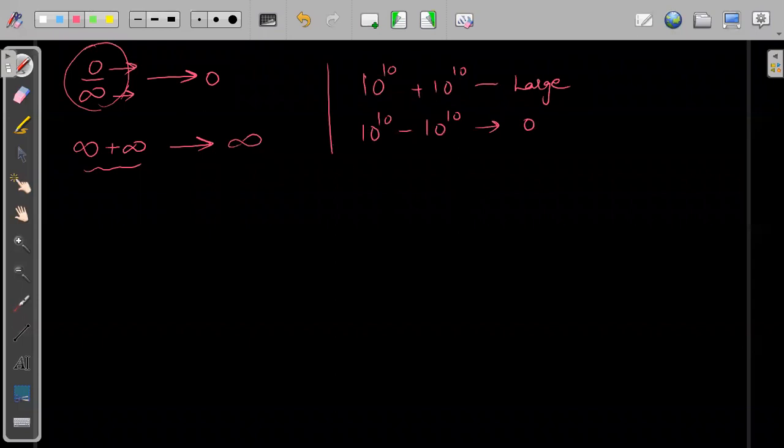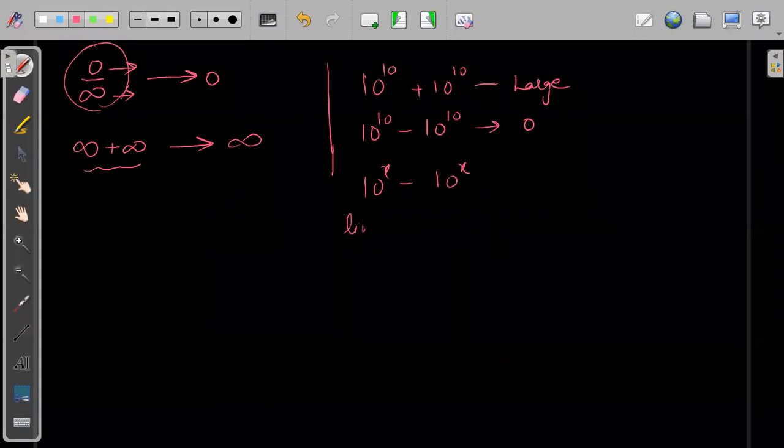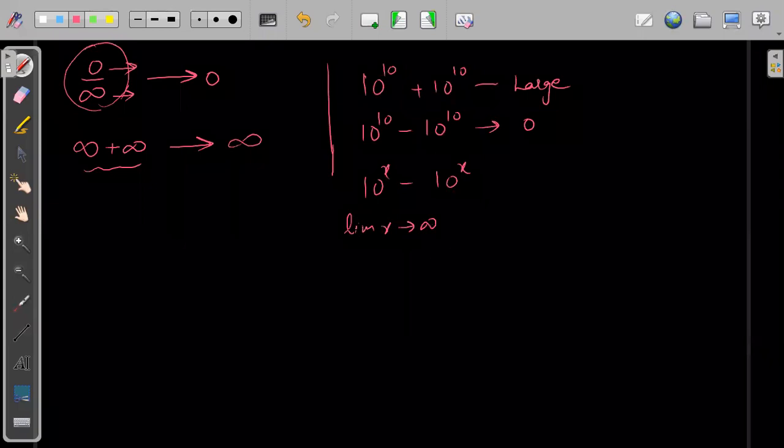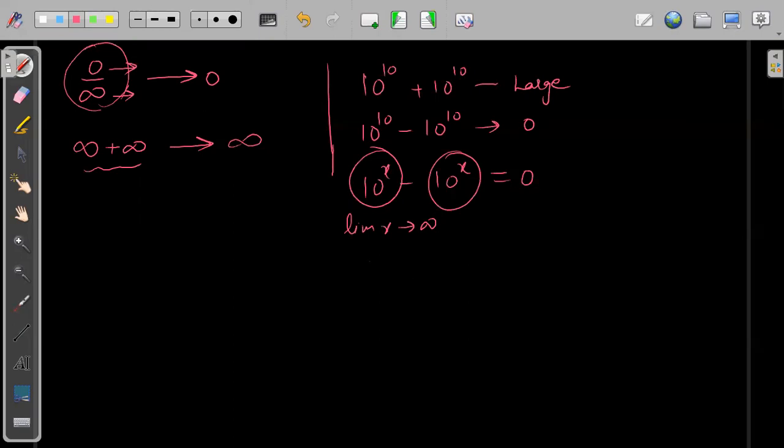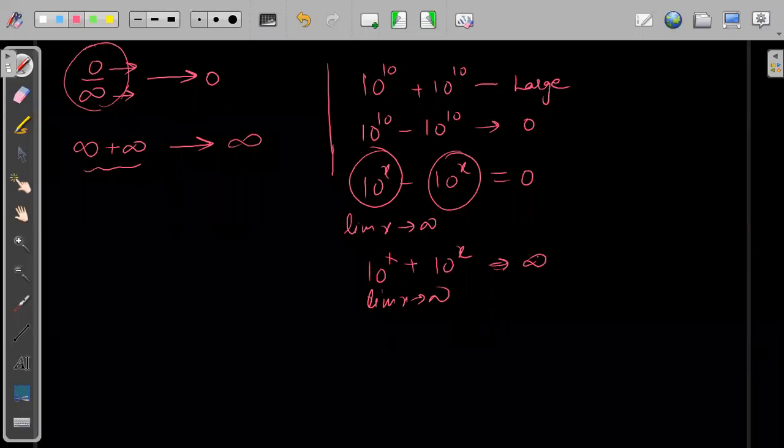Now suppose 10 to the power x minus 10 to the power x, as x tends to infinity. This is infinity, this is infinity, and the difference becomes 0. The limit is 0. But with 10 to the power x plus 10 to the power x, as x tends to infinity, this is infinity plus infinity, so it will always tend to infinity. Addition will always give you a large number.